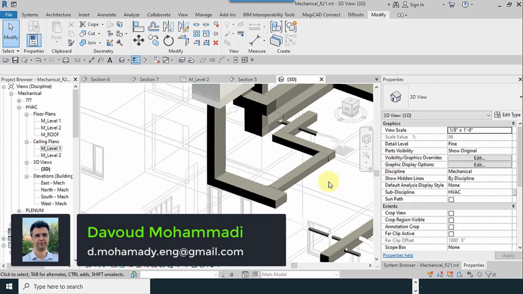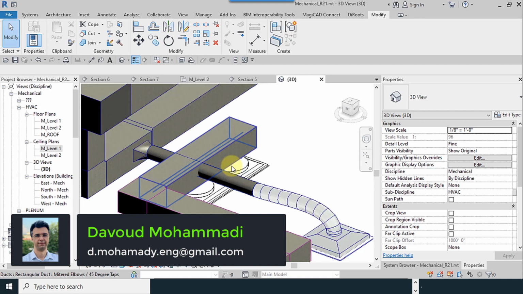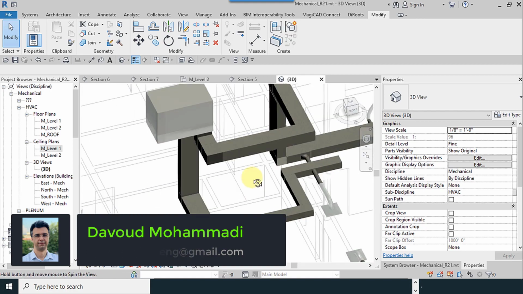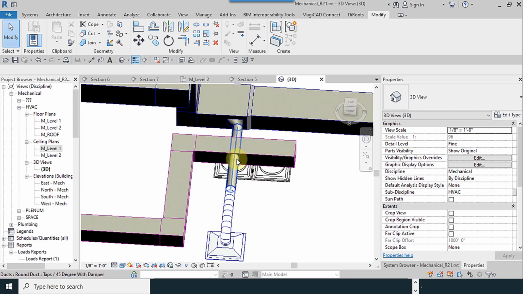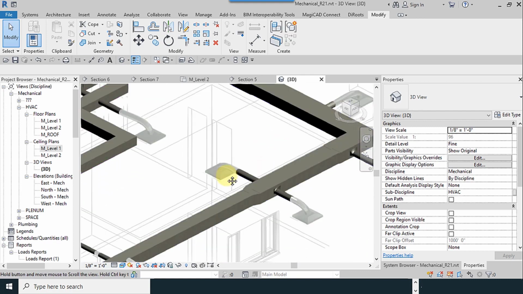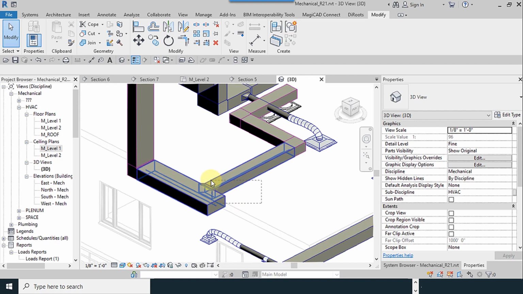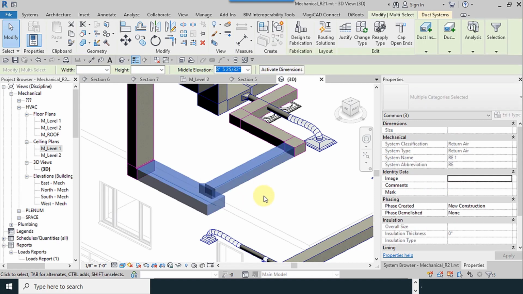I hold down the shift key. We have clashes here. It's better to change the place of our supply duct. I will tell you later. I hold down the left mouse key, select these, then go to this section.